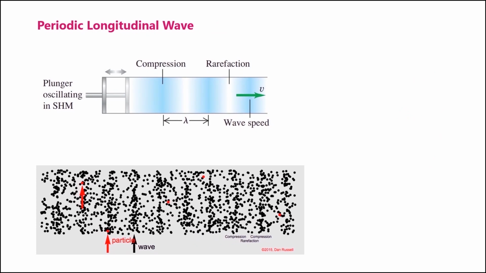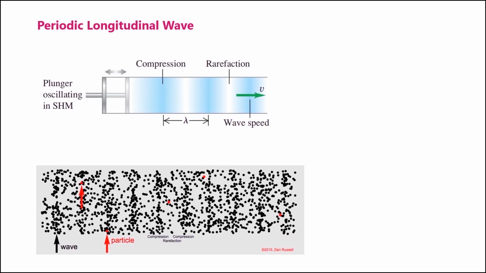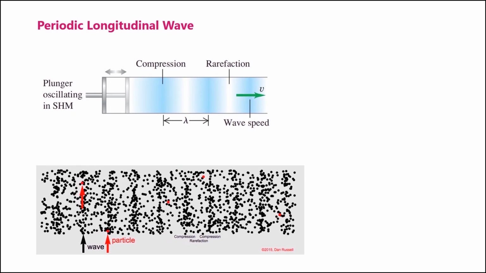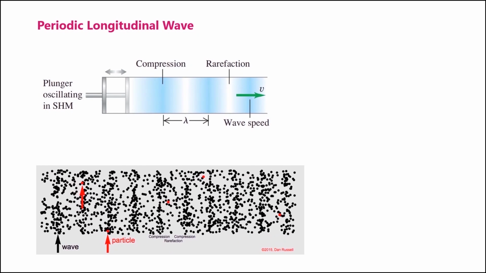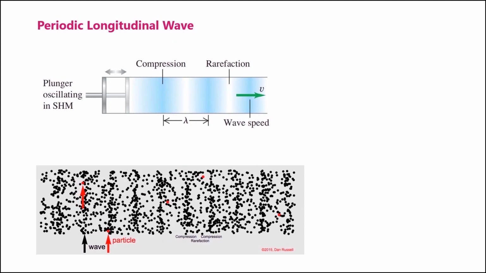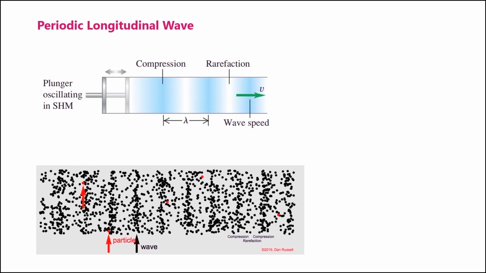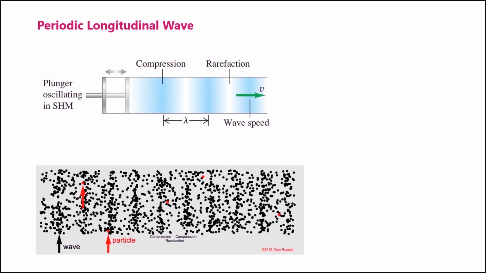Periodic longitudinal wave. To understand the mechanics of a periodic longitudinal wave, we consider a long tube filled with a fluid with a piston at the left end. If we push the piston in, we compress the fluid near the piston, increasing the pressure in this region. This region then pushes against the neighboring region of the fluid, and then a wave pulse moves along the tube.